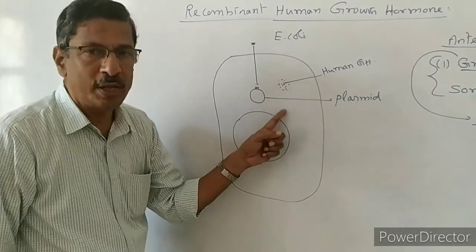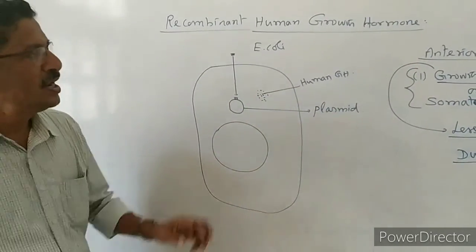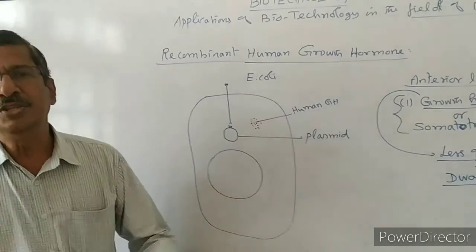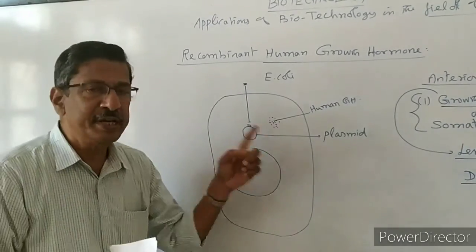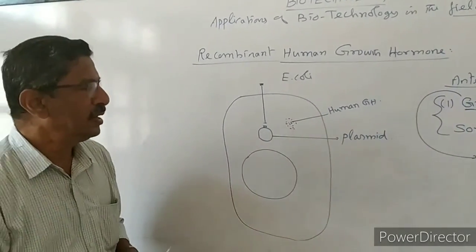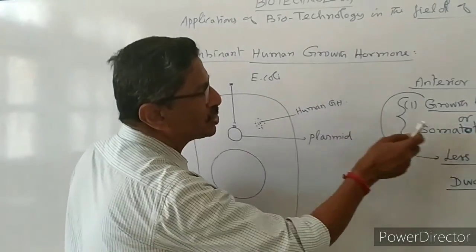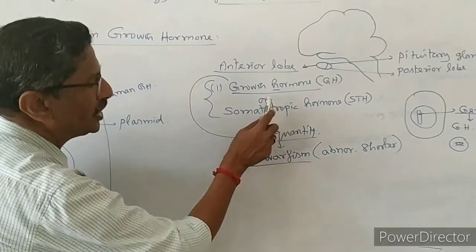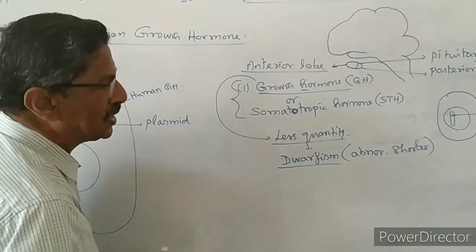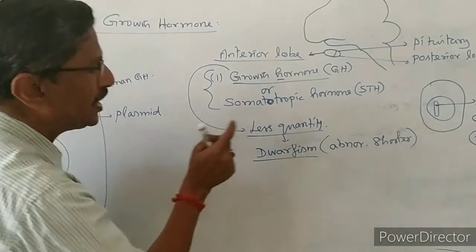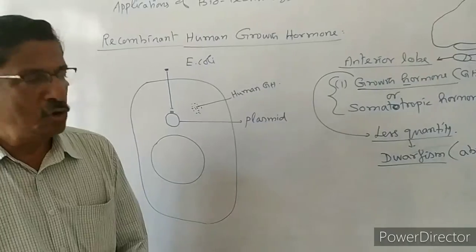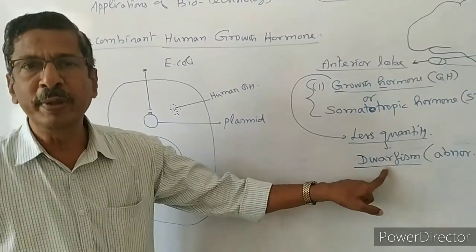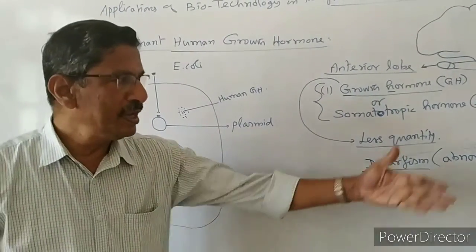Now what we have to do is extract the human growth hormone secreted by the Escherichia coli, and purify it, and that could be given as an injection. Human growth hormone injection is artificially prepared. So this can be given to a human being, particularly a child showing the problem of deficiency of growth hormone. If it is substituted, the child grows normally, dwarfism will be avoided, and the person will become normal.